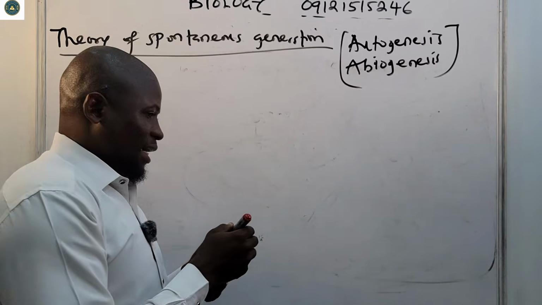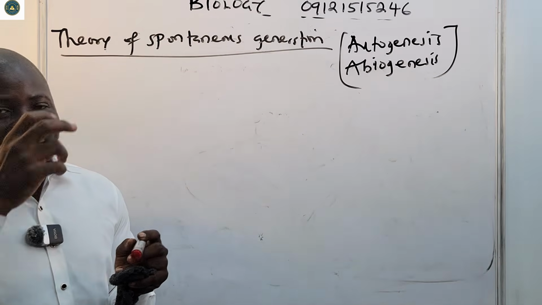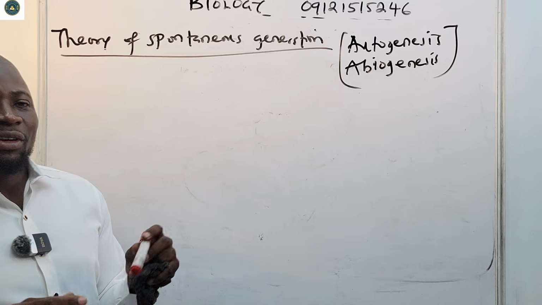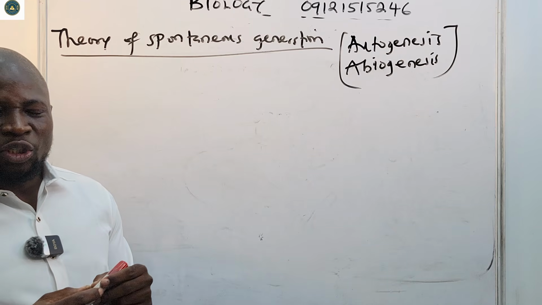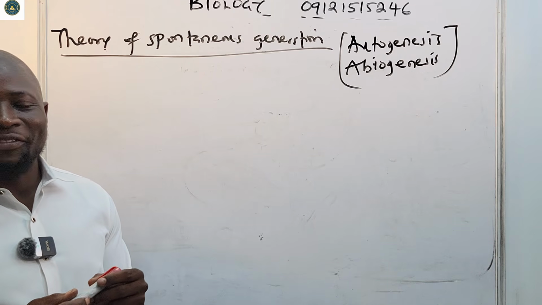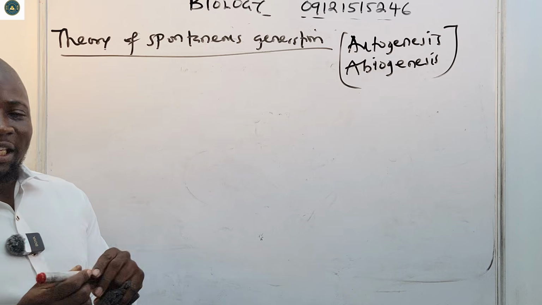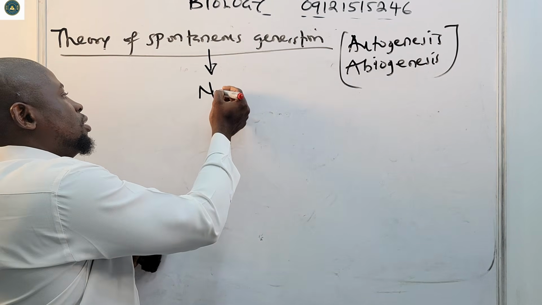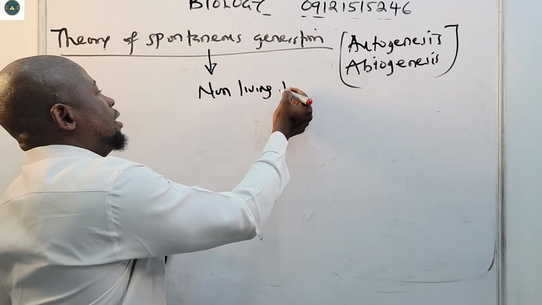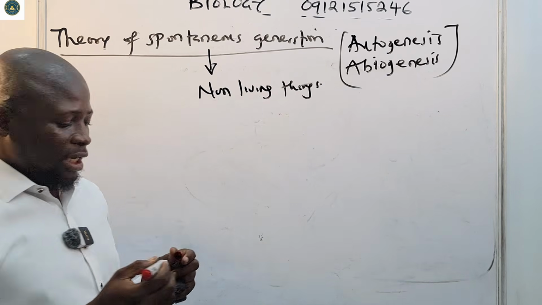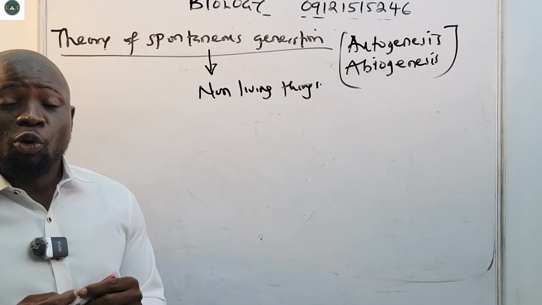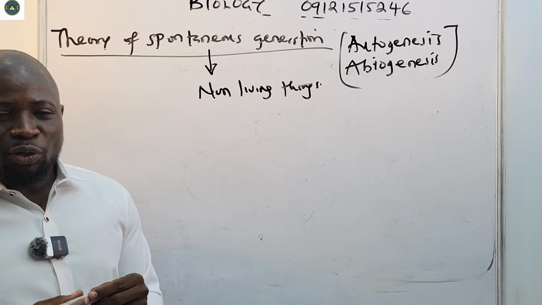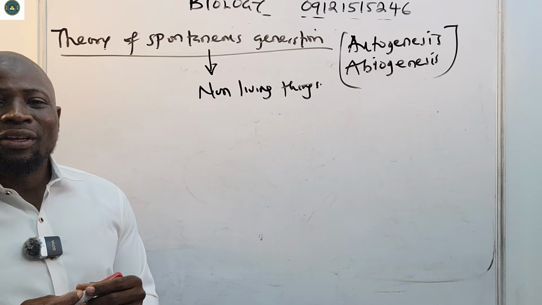Okay, so in very old times, scientists believed that life must have been formed spontaneously out of non-living things. This was their belief in the old times, that life generated automatically in non-living matter.